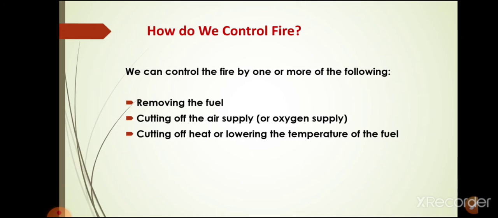Sometimes we use a fire extinguisher as well, which is a device used by the fire brigade to control fire. The role of the fire extinguisher is to cut off the supply of oxygen or bring down the temperature of the fuel or both.